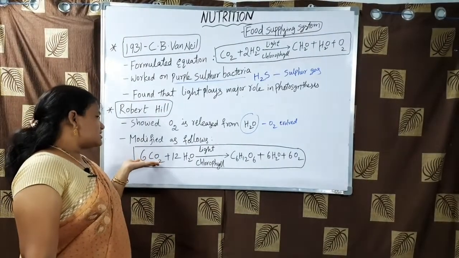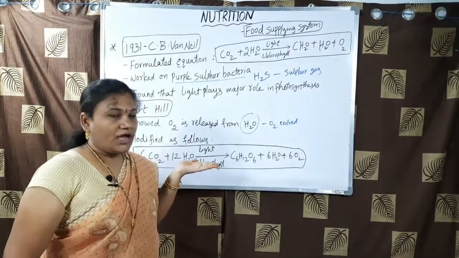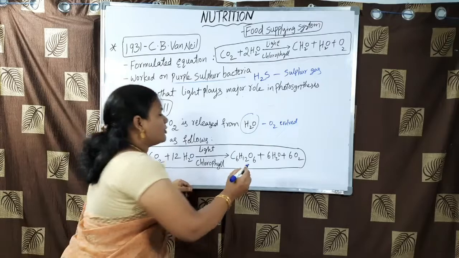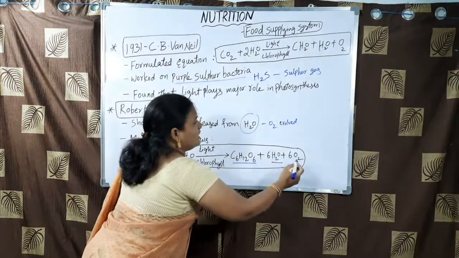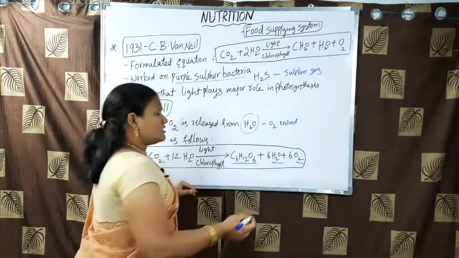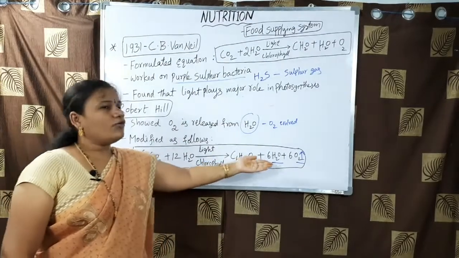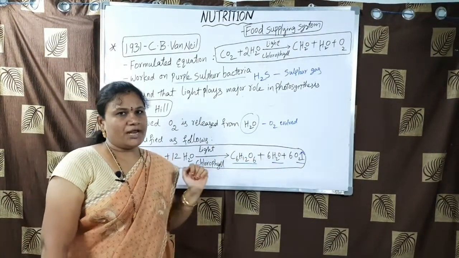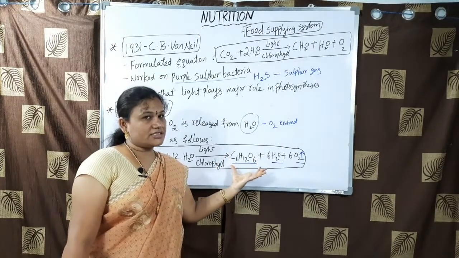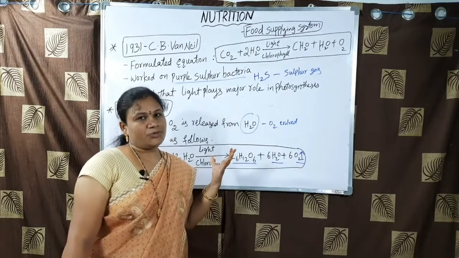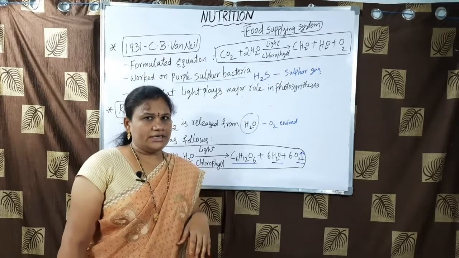That means carbon dioxide and water are the raw materials for photosynthesis. As a result, finally the end products are starch, water, as well as oxygen. As oxygen is a gas, it escapes into the atmosphere, and the starch and water are stored in the various parts of the plants. After the plant utilizes it, this starch is stored in various parts of the plant, and later different kinds of animals use it according to their needs.